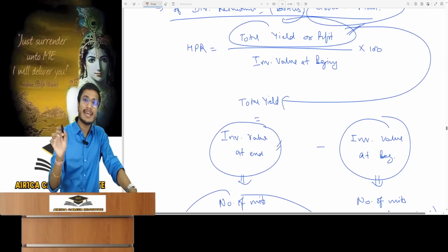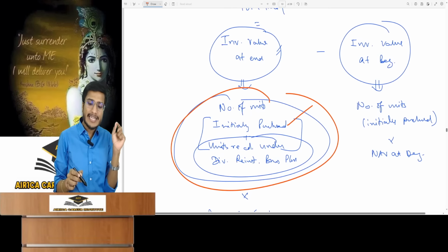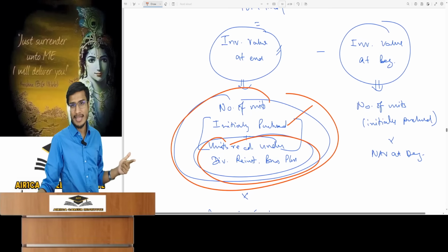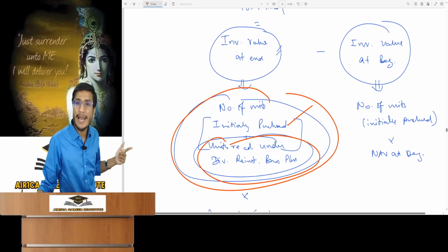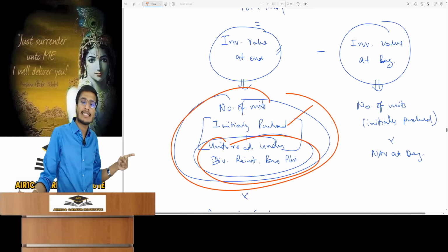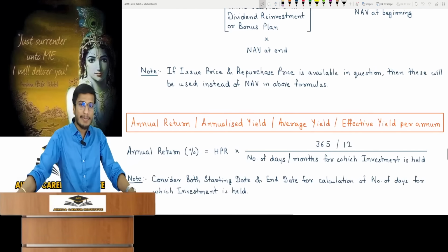It could be dividend reinvestment or bonus plans. So at the end, you have to take the purchased units and also the extra units received in dividend reinvestment or bonus. Why are these extra units included when you said you shouldn't? I am not buying these units with money. I am getting these units for free because of that plan. That's why they are taken. Just keep that in mind. This calculates the holding period return.